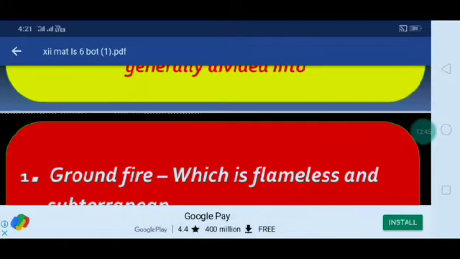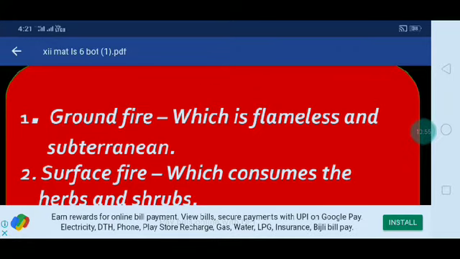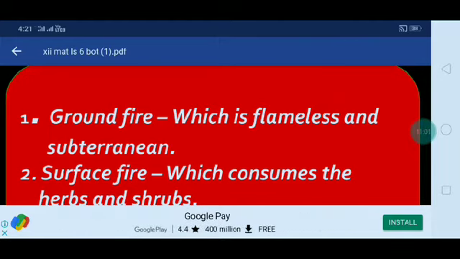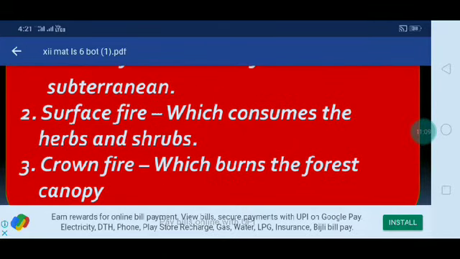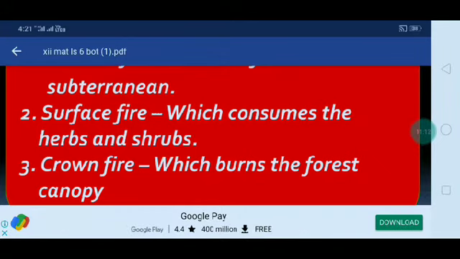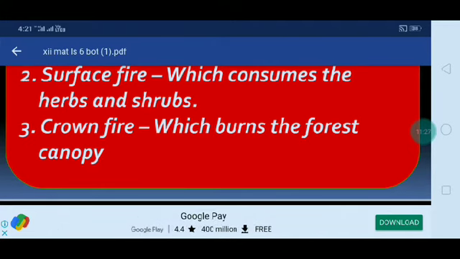Ground fire is flameless and subterranean. It is present in the soil, in the underground layer, where some heat is there. Surface fire consumes the herbs and shrubs in the surface area. Crown fire burns the forest canopy. In a forest area, it causes fires that burn the forest canopy.